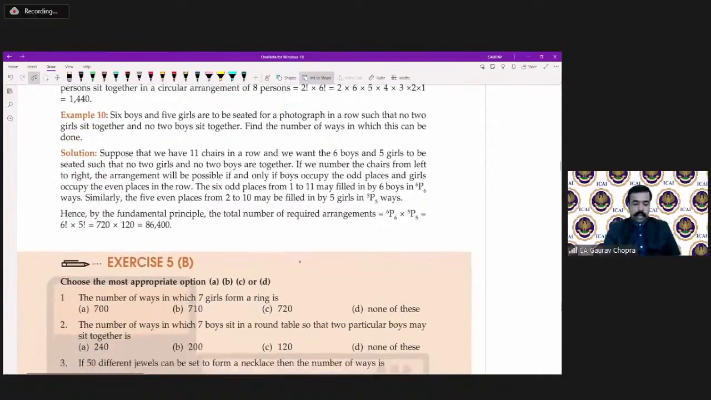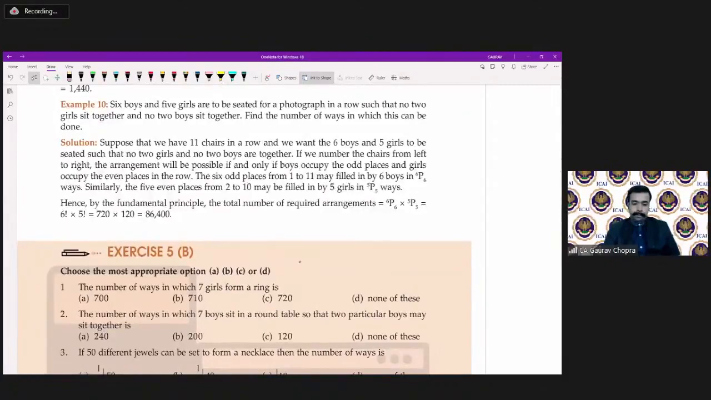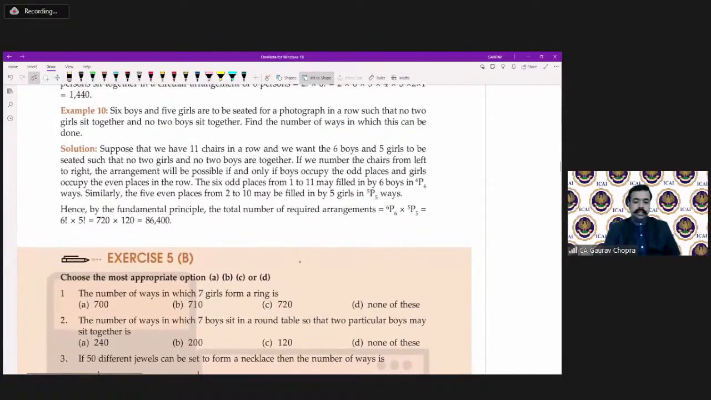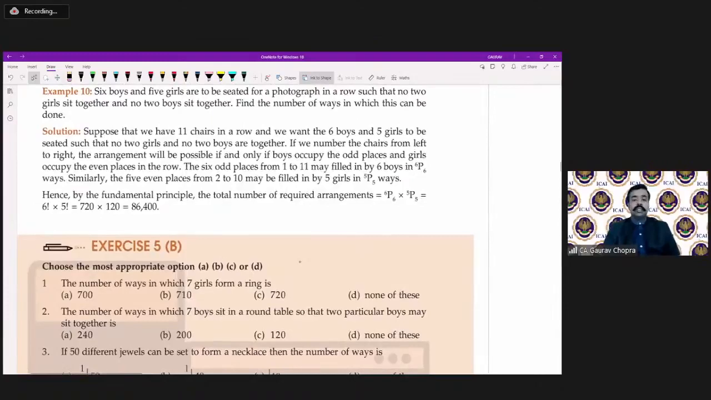Okay. Now we are doing this 10th example and then some questions from 5B. This says 6 boys and 5 girls are to be seated for a photograph.